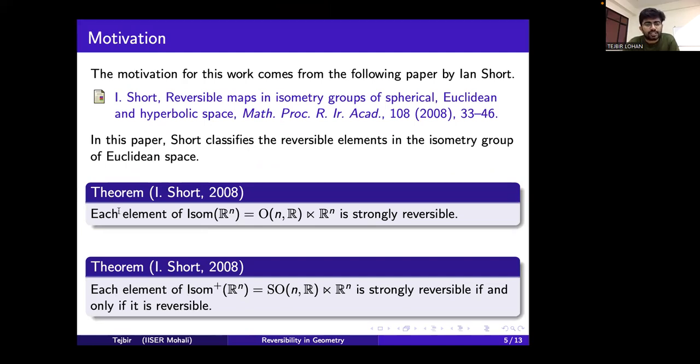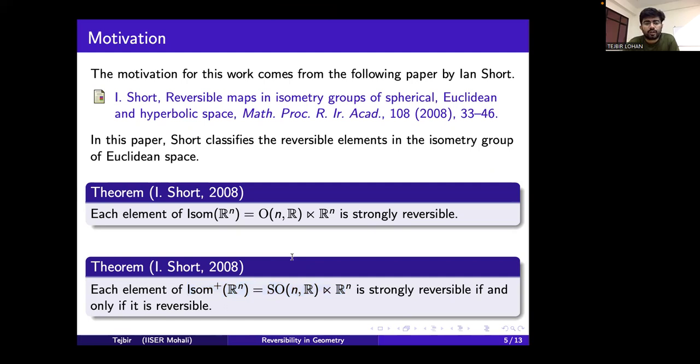The first theorem says that each element of the isometry group of Euclidean space is strongly reversible. And the second theorem says that if we consider the group of orientation preserving isometries of Euclidean space, then an element is strongly reversible if and only if it is reversible.